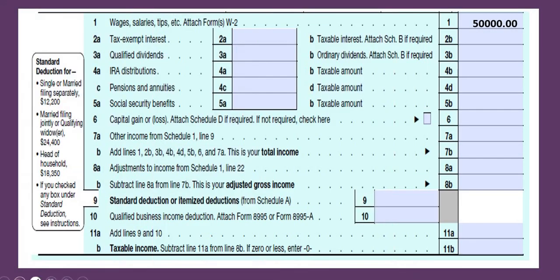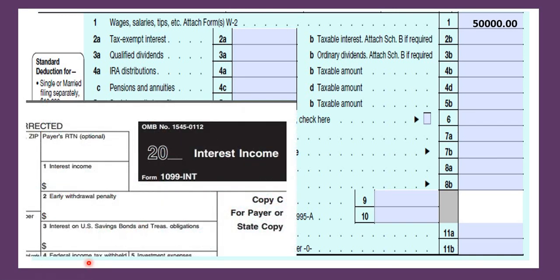Perfect. Now, what if Goofball has more income? Well, here's a form called the 1099-INT, which means that he earned interest on some account. Okay, so he's got money in the bank and he earned some interest, so the bank is going to send him this form just like the employer sends him the W-2. Okay, so Goofball earned $1,200 in interest income on his account at the bank. On what line is that number going to go on the 1040? Perfect. Up here into 2b because that's where we got our taxable interest.